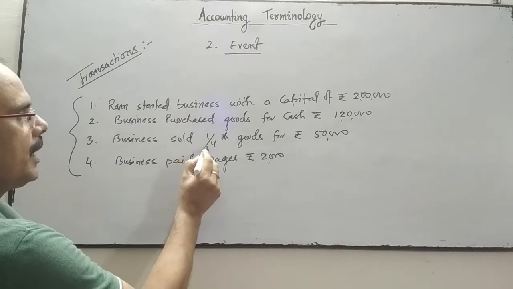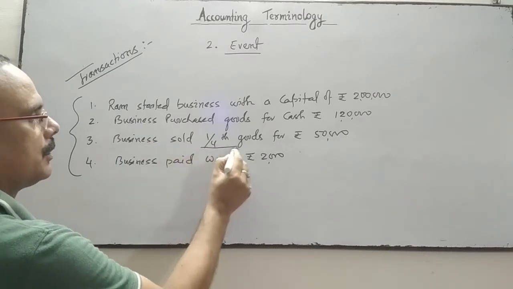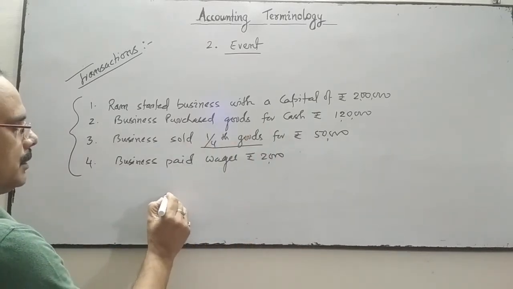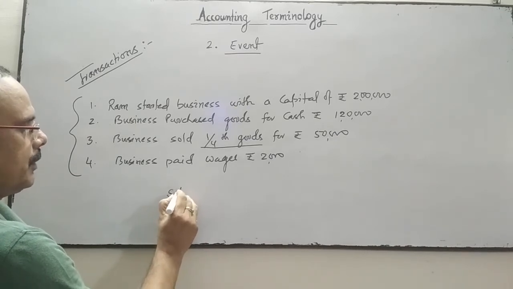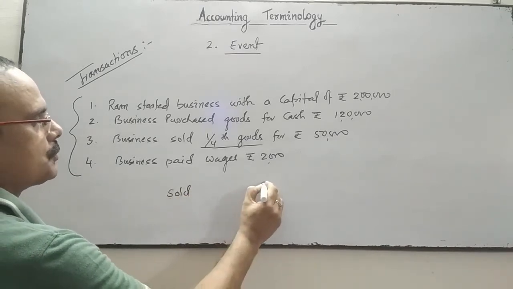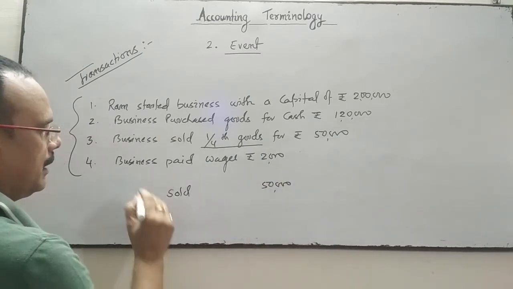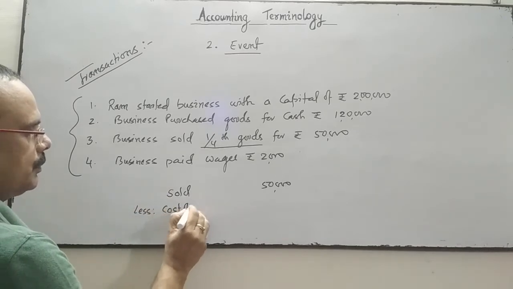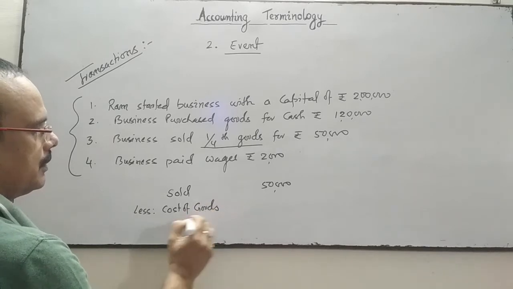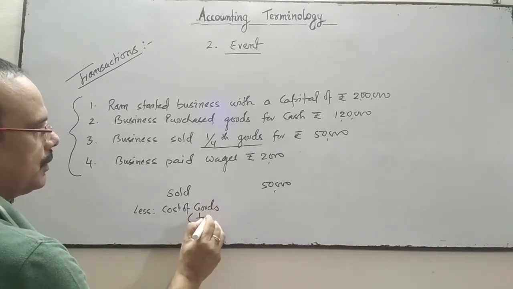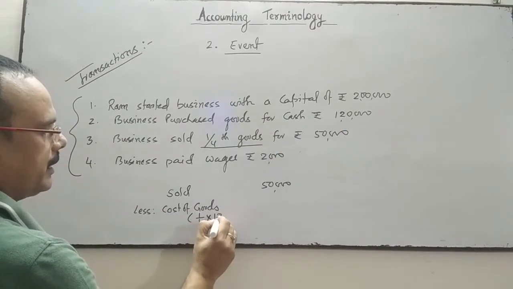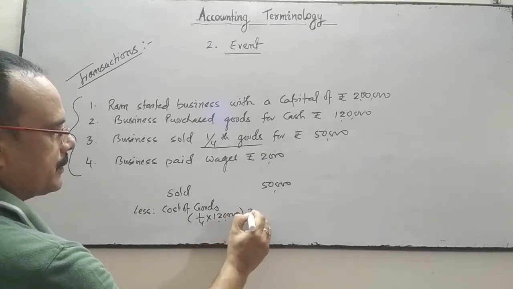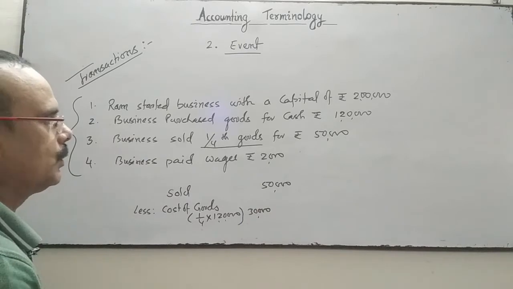Business sold 1/4 goods for rupees 50,000, less cost of the goods, which is 1/4 of 1,20,000. So it is 30,000.